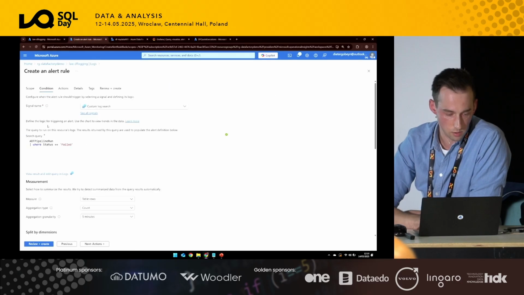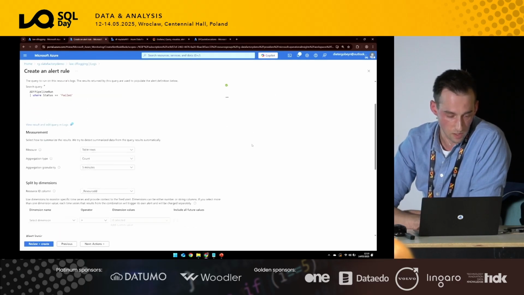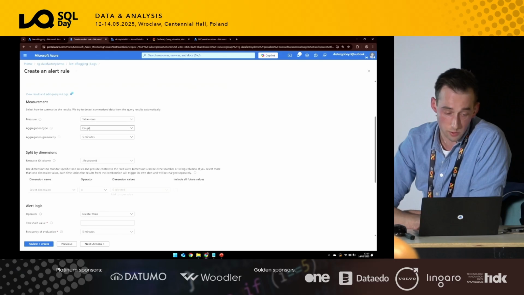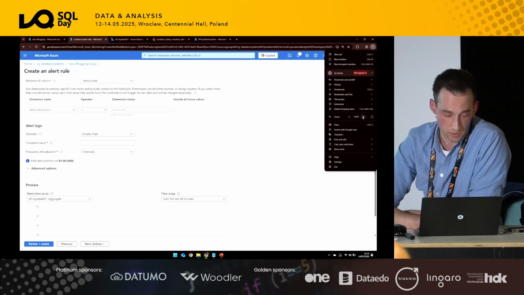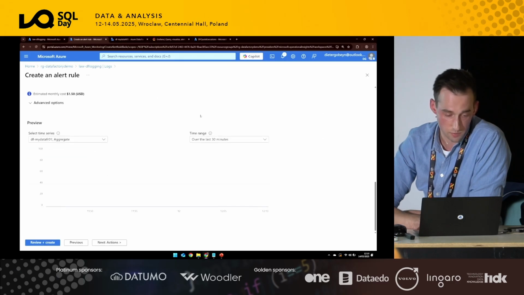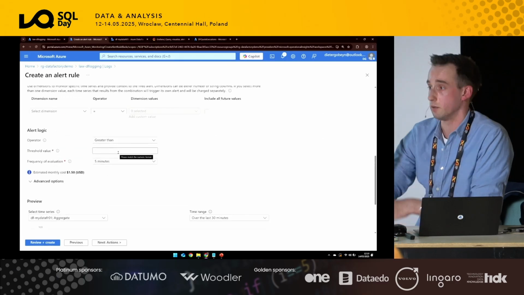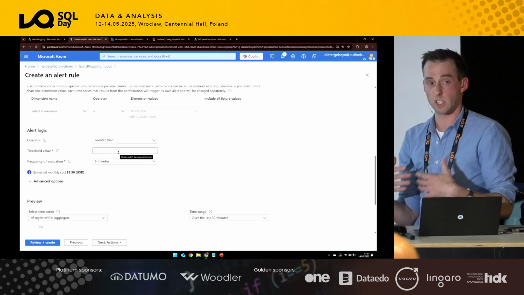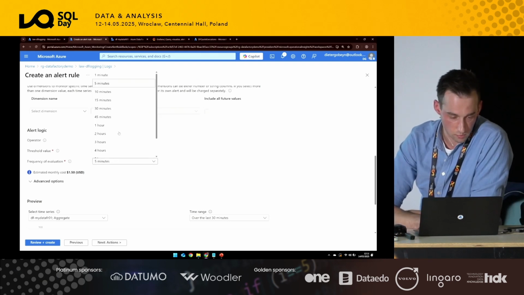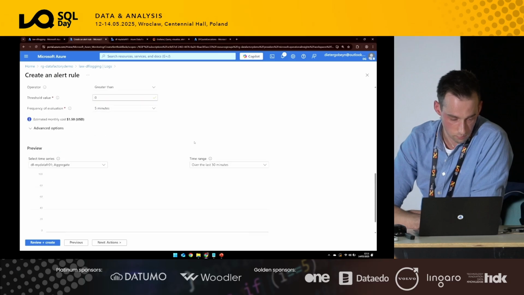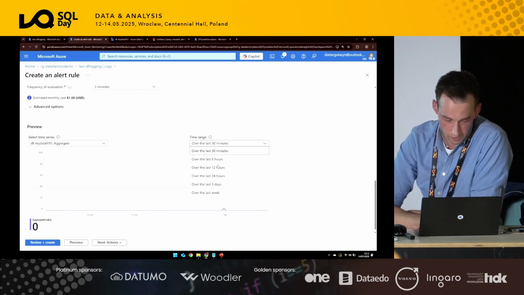In this case, I've got only the ones where we have a failure here. We will be counting the rows and then act on something. So the criteria is also defined over here. If something is bigger than a certain amount within certain thresholds, we are expecting to take a certain action. So let's say that I want to have any alerts within the last several, whatever it is, right?